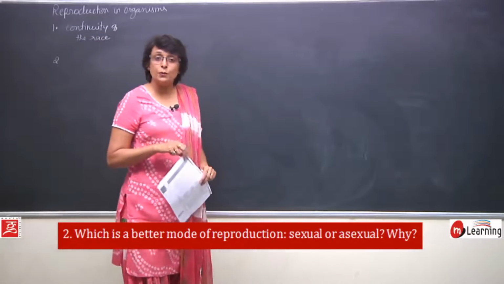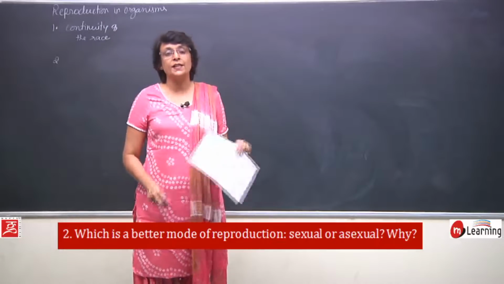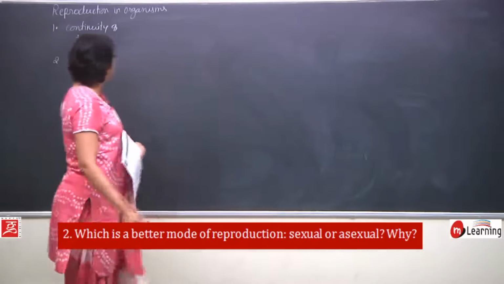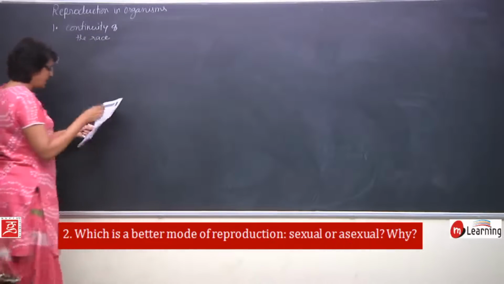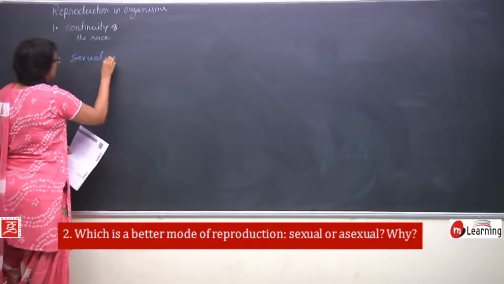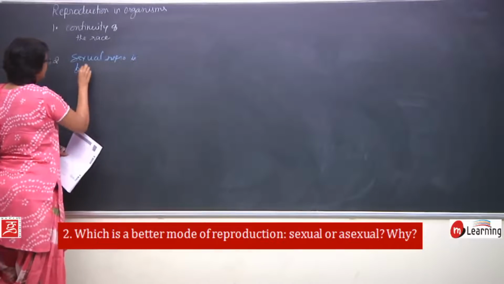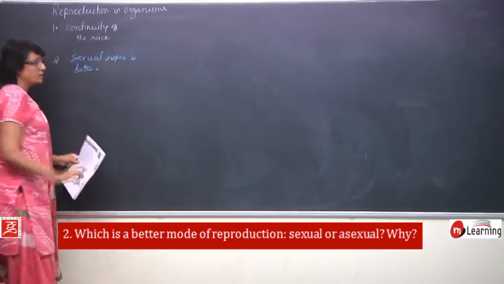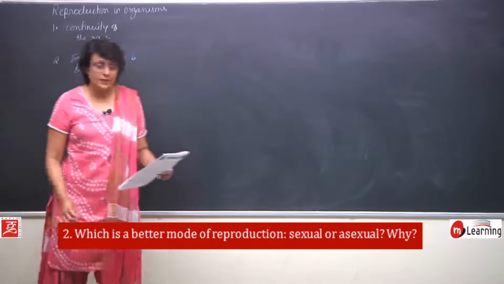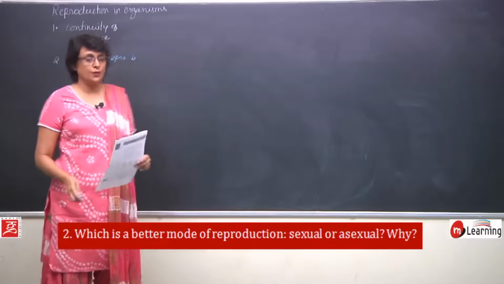In sexual reproduction, there is exchange of genetic material which leads to variation. So our answer should be sexual reproduction is better. Now just writing this is not enough, because the question is why also. We have to give an explanation to this.